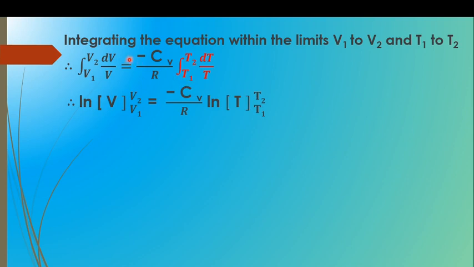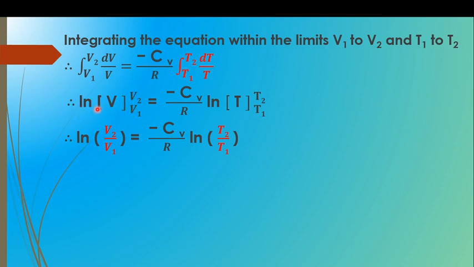So what is the integration of 1 upon V? It is ln of V, and what are the limits? From V1 to V2. And minus Cv upon R into the integration of 1 upon T, that is ln of T, with limits from T1 to T2. Therefore, if we put upper limit minus lower limit, we can write this equation as ln of V2 minus ln of V1.